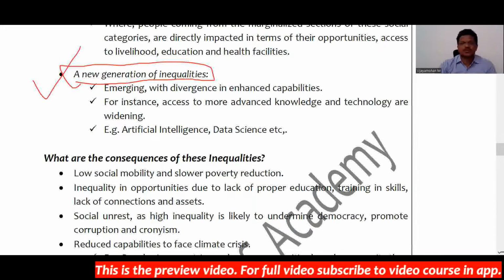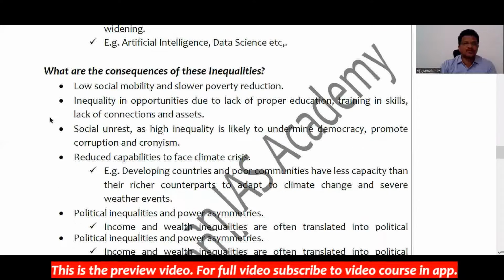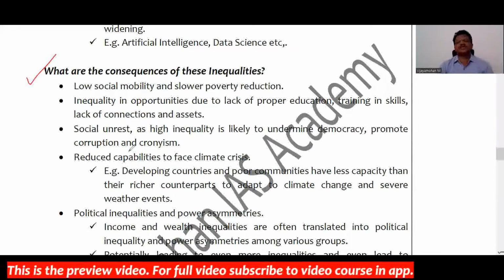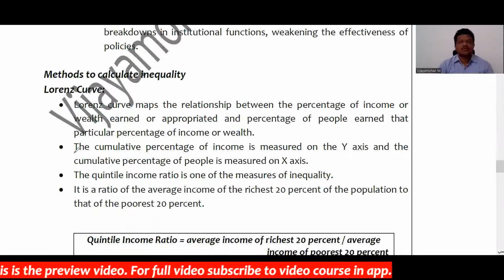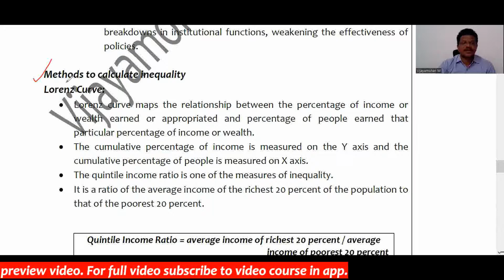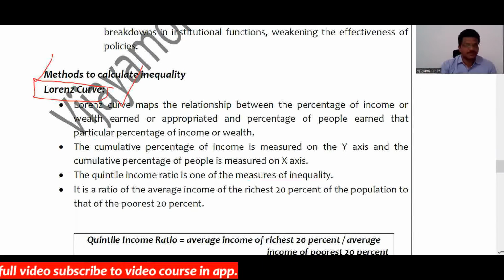So up to here we had a discussion in the previous video, and then we will move forward in this video. What are the consequences of these inequalities? Now we will move to the methods to calculate inequality. I already told you there are two methods: one is the Lorenz curve method and another one is the Gini coefficient method. First we will see the Lorenz curve method, then we will move to the Gini coefficient method.